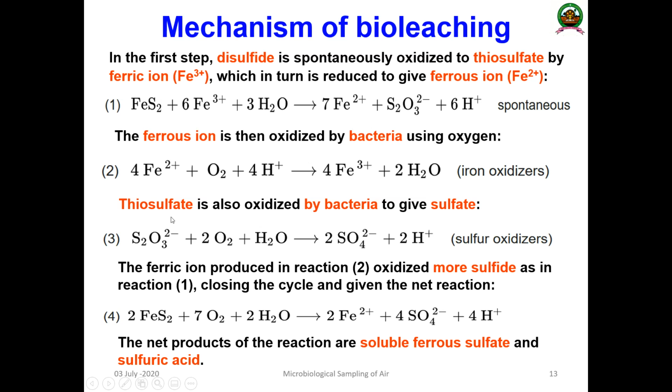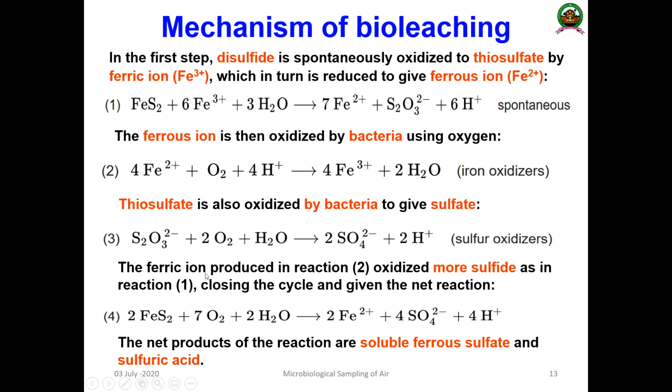Then this is the thiosulfate, which is produced in the first step, and this thiosulfate is also oxidized by the bacteria with the help of water to produce a sulfate. This is the sulfur oxidizing bacteria performing this particular process.